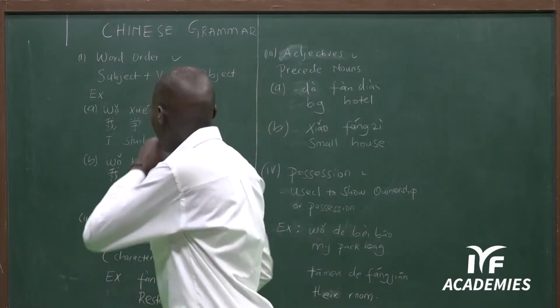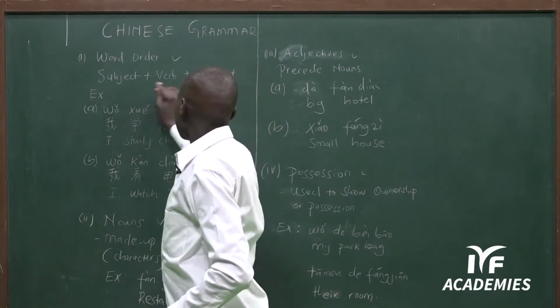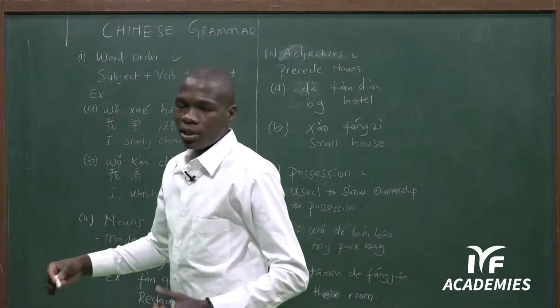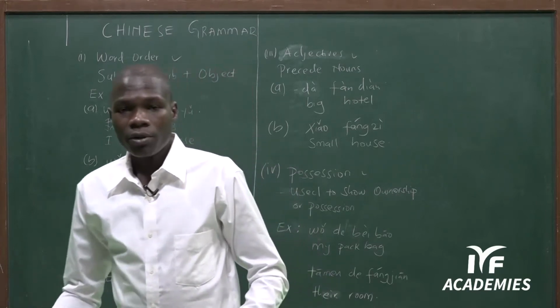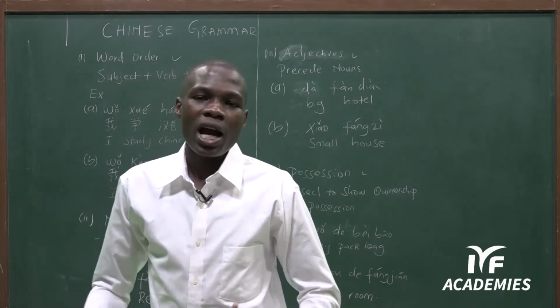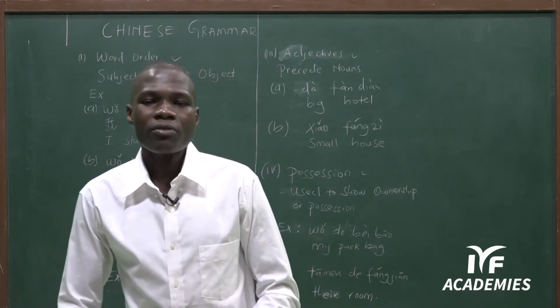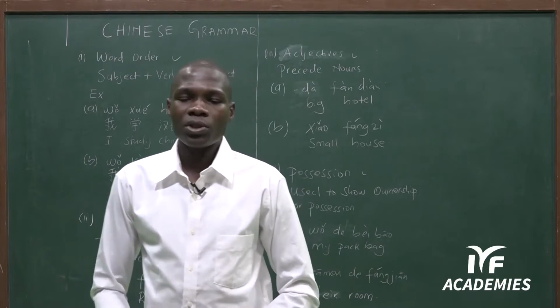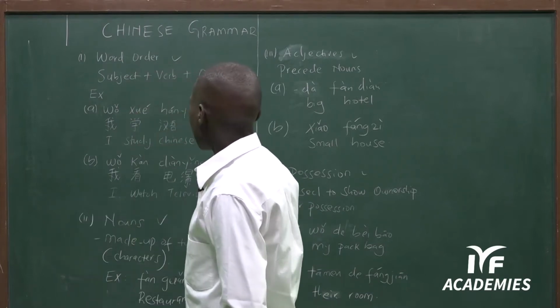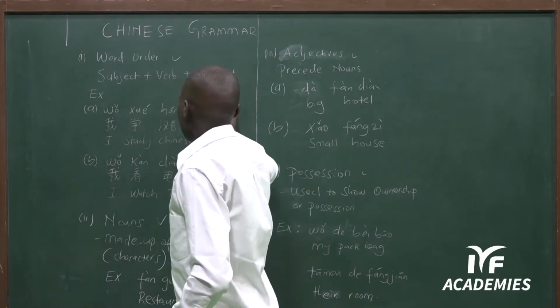This is the same pattern as English. For example, in English I say, I play football. I is the subject, play is the verb, then football is the object. So in Chinese also, we follow subject, verb, and object.